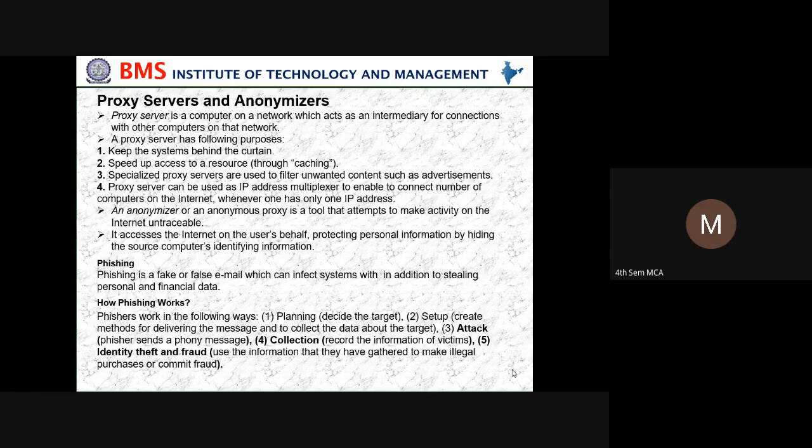Phishing, what do we mean by phishing? Phishing is a fake or false email which can infect systems, in addition to stealing personal and financial data. How does phishing work? Phishing works in the following ways. One is planning: decide the target, set up, create methods for delivering the message and to collect data about the target. Attack: phishers send a phony message. Collection: record the information of victims. Identity theft and fraud: use the information that they have gathered to make illegal purchases or commit fraud.